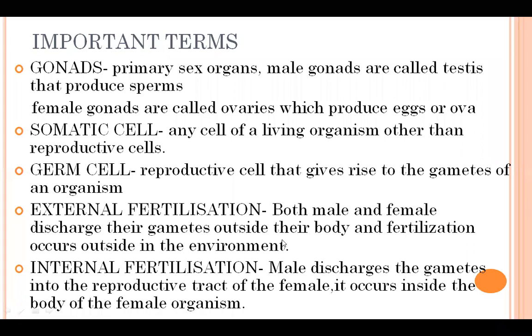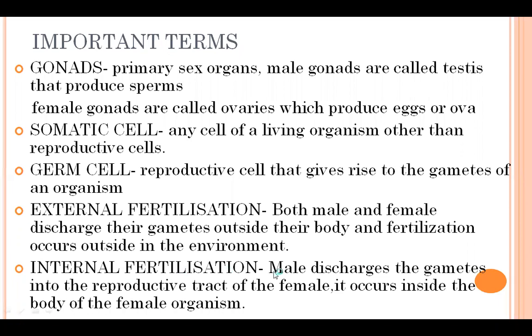So this is the method in some aquatic animals, in some fishes it is there, but it is not a sure shot method of reproduction, because we don't know if they will meet or not. So female and male are discharging their gametes outside their body, so whether both gametes will fuse together or not, we don't know if there are chances or not. So this is not a sure shot method of fertilization.